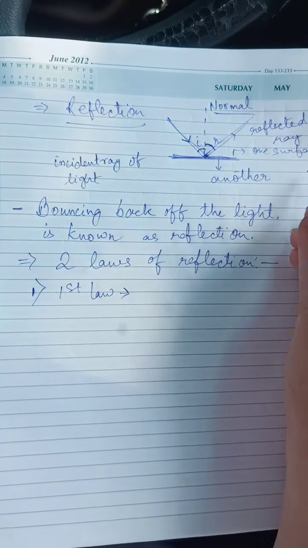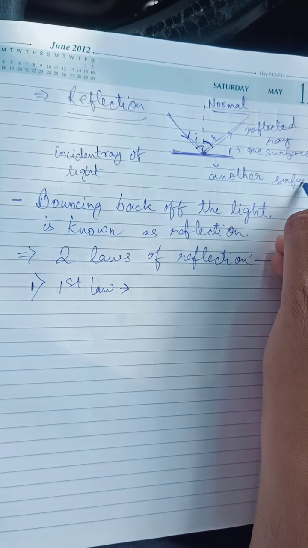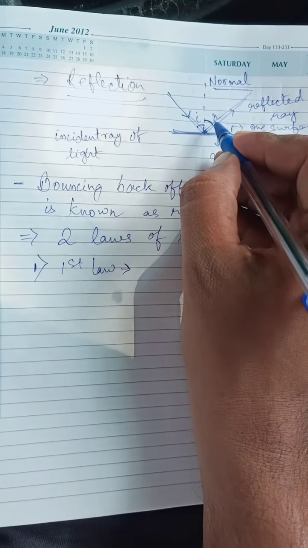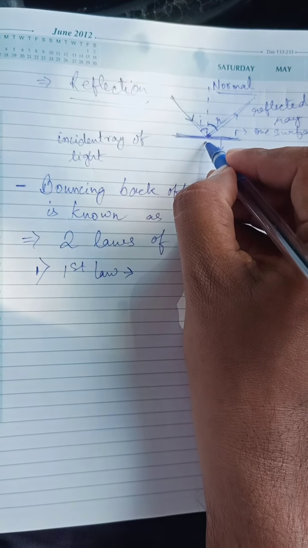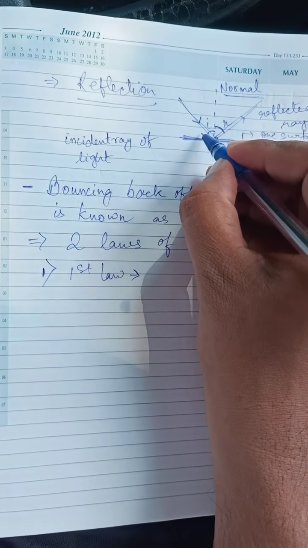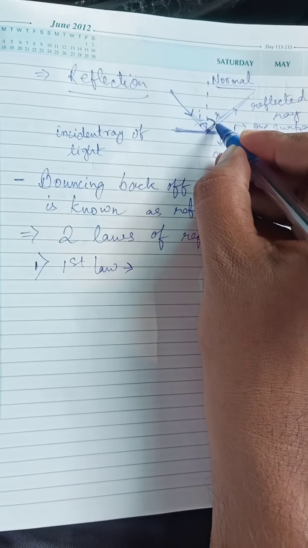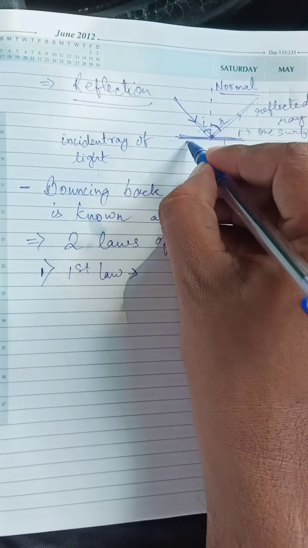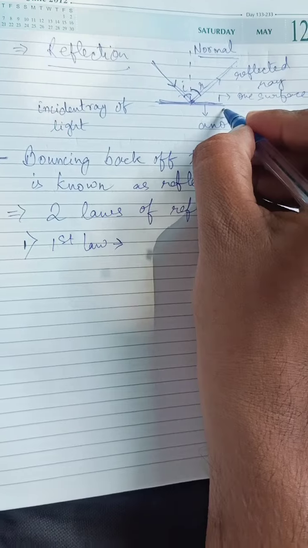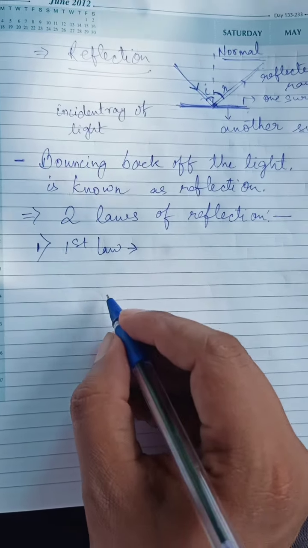Now we see that the incident ray, normal, reflected ray, angle of incidence and angle of reflection are all lying in the same plane. So this is the first law.